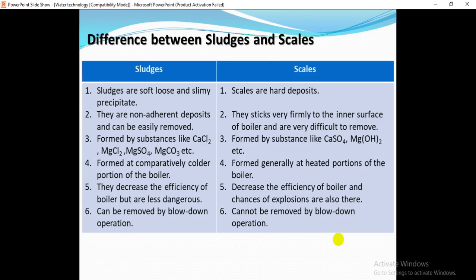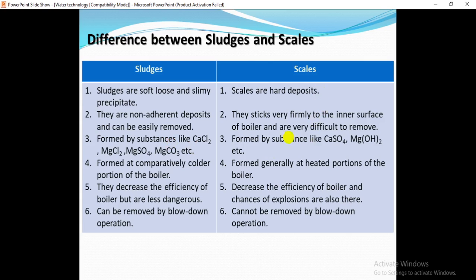Here we have some differences between sludges and scales. Sludges are soft, loose and slimy precipitates, whereas scales are hard and sticky adherent deposits present on the inner walls of the boilers. Sludges are non-adherent deposits and can be easily removed.